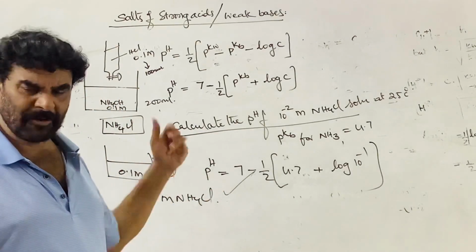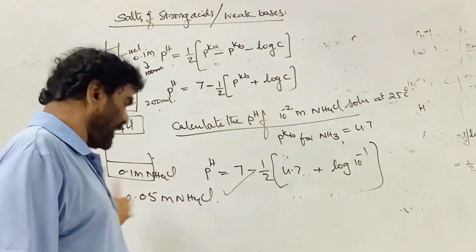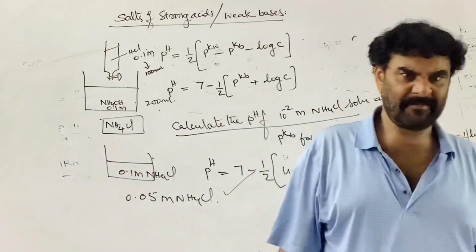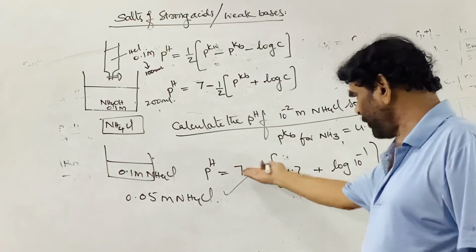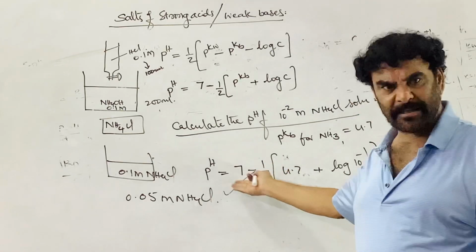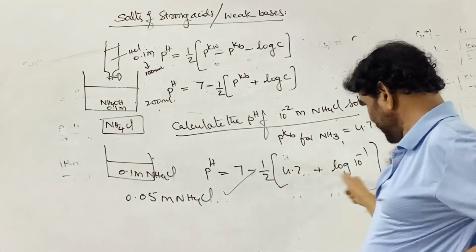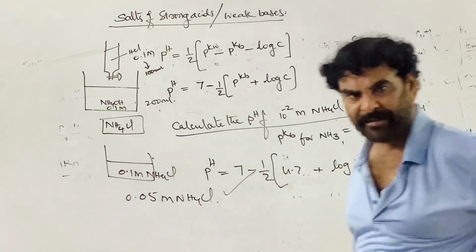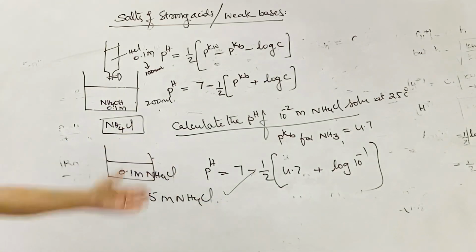The ammonium chloride solution is always acidic. So at the equivalence point the pH will be less than 7. I told you it is around 4 point something. If you work this out, it will be around 4.5 or 4.6, whatever it is on simplification. I am not going to work through the 4.5 divided by 2 and all these steps.